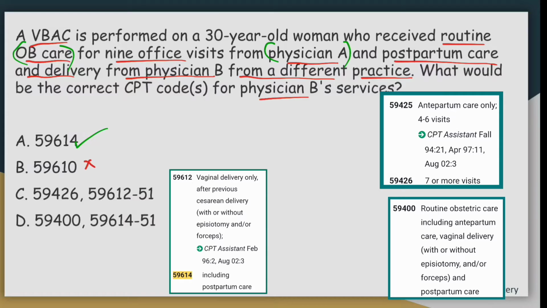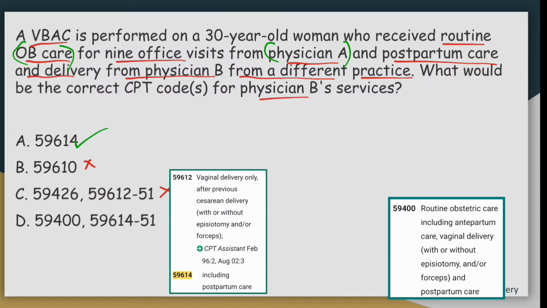And option C, 59426, is for antepartum care only, 7 or more visits. So that is not matching with the scenario, because in the question they are asking for physician B's service, that is postpartum care and delivery. So we cannot code 59426. So directly eliminate option C.